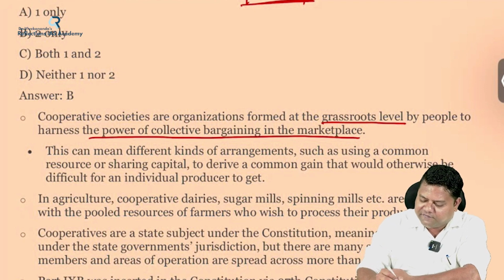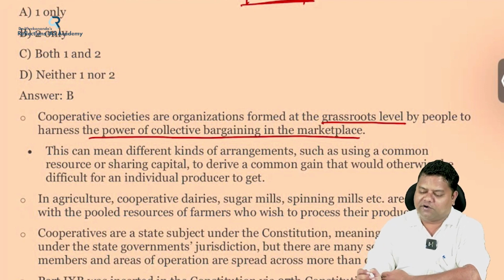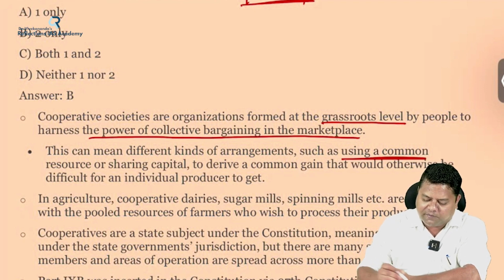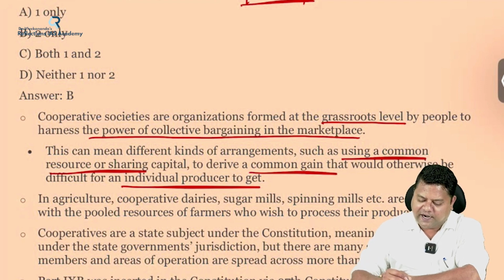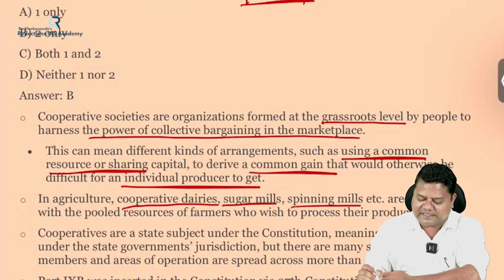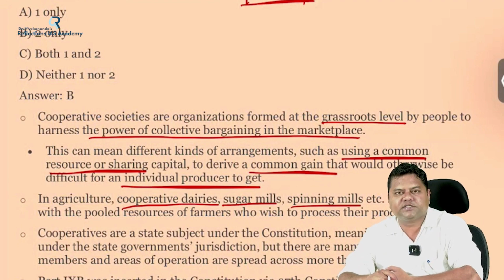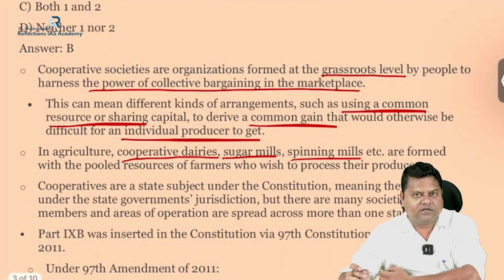So this can mean different kinds of arrangements. Arrangements can be anything, like using a common resource or sharing capital to derive a common gain that would otherwise be difficult for an individual producer to get. And in agriculture, cooperative dairies, sugar mills, spinning mills, etc. All these things come under cooperative societies.